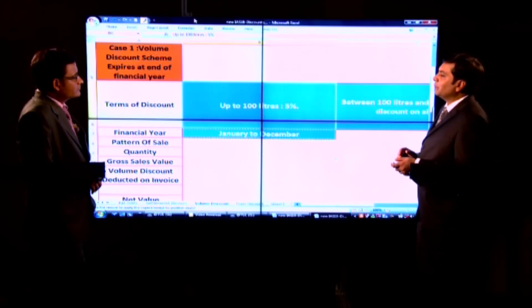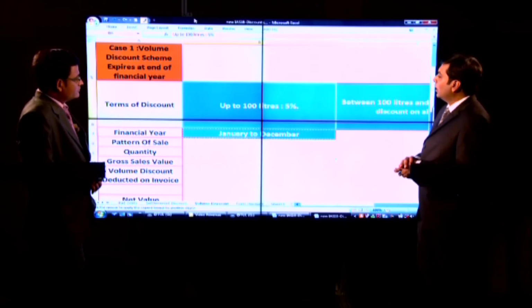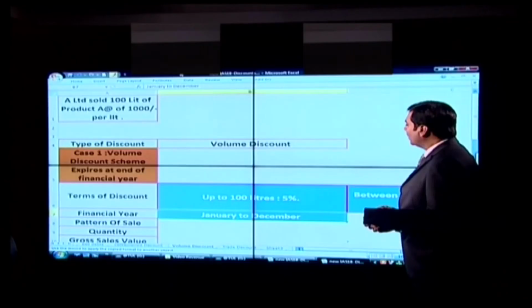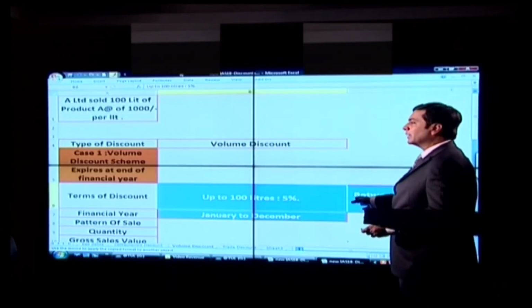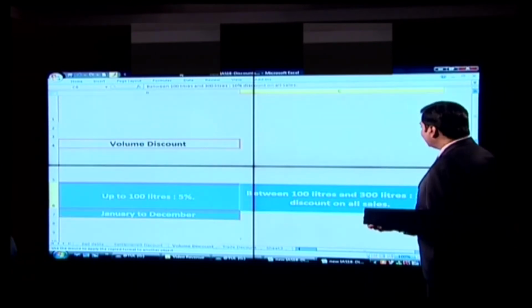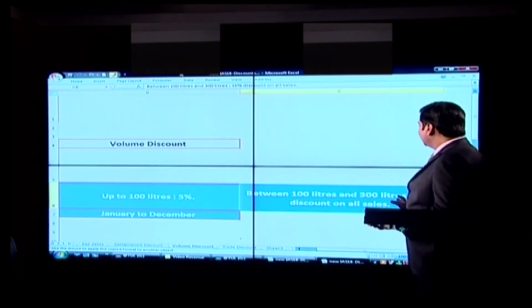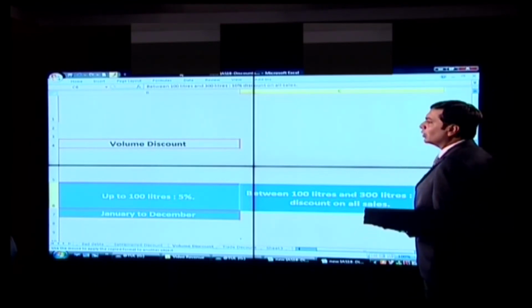Again, the transaction is similar, that 100 liter of product is sold at 1000 rupees per liter. Now, let us see the terms of discount. Up to 100 liter of purchases, 5% discount is offered. But if the buyer is purchasing anything between 100 liters and 300 liters, then 10% discount is offered on entire purchases made.